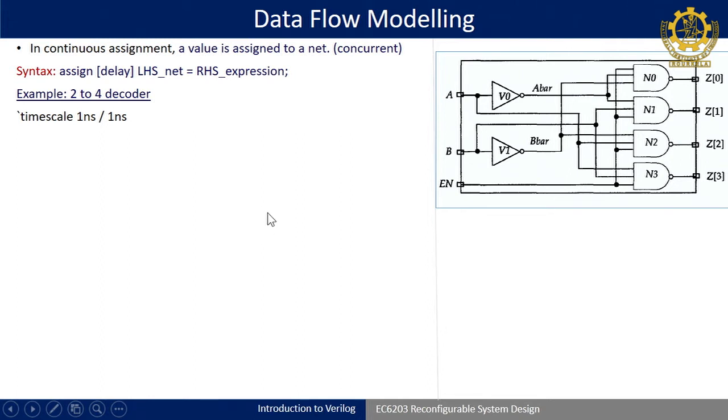Coming to data flow modeling, the generalized syntax is: assign, in square brackets delay, then LHS net is equal to RHS expression. The right hand side expression will be evaluated and assigned to the left side net after a delay interval if it is specified. Whatever we define in square brackets is treated as optional in languages. That means the delay may be optional. There may be a chance your gate does not have a delay in ideal condition, then at that time your delay will be 0. But if you are having a delay, then it has to come after your assign keyword.